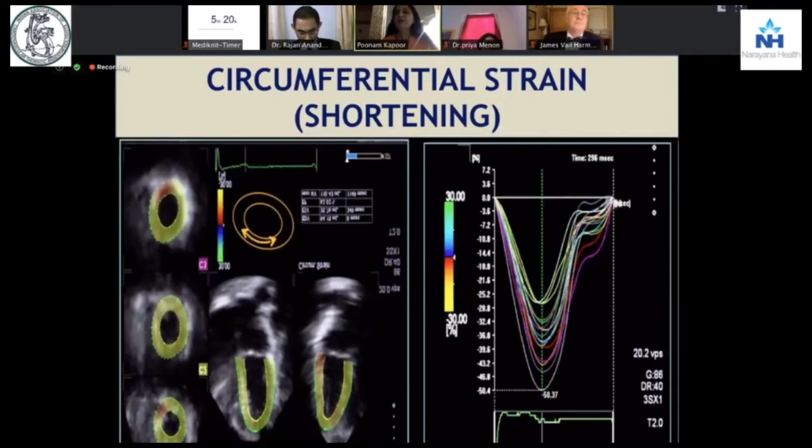Or you have the circumferential strain due to shortening. Here you can see during diastole or end systole, or early diastole especially, there is a shortening of the fibers happening.